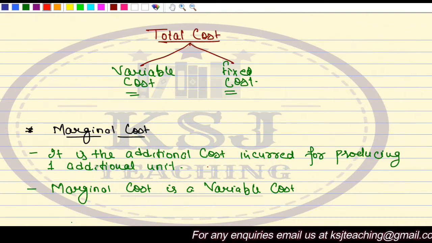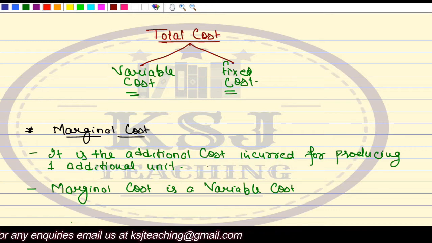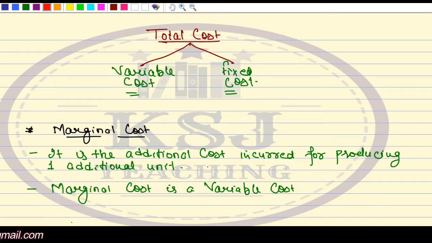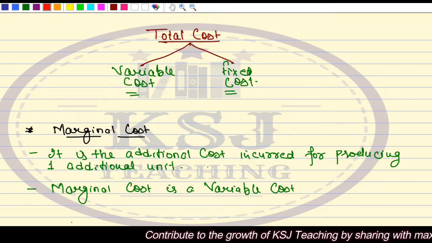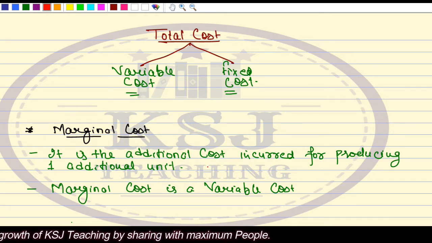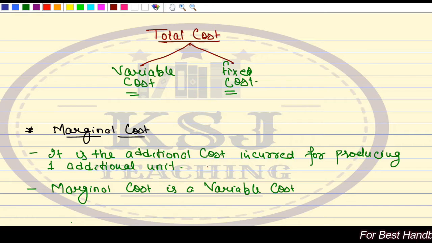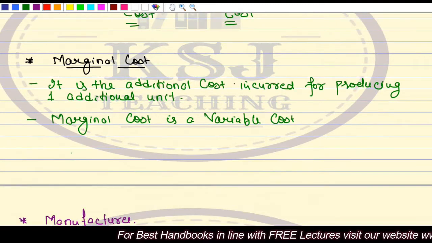Marginal cost is the additional cost incurred for producing one additional unit. Marginal cost is a variable cost, or we can say that it is the cost which is saved by not producing one unit, right? The vice versa also holds true. If you are producing one additional unit, you will have to incur additional cost. And we can say otherwise also, that if you are not producing an additional unit, you will save that cost. So both ways it is correct. Even if you are saving the cost, that will also be your marginal cost.